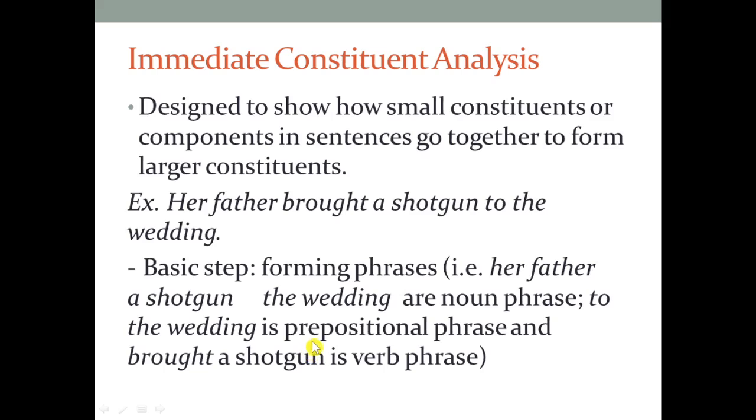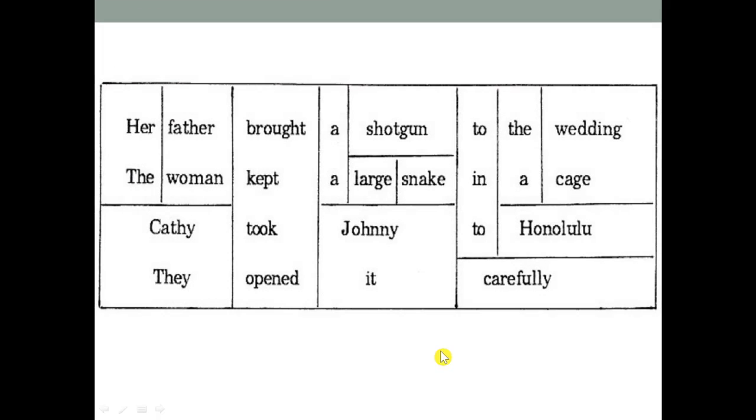"To the wedding" is a prepositional phrase. We have a preposition and "the wedding." And "brought a shotgun" can be a verb phrase. You can show such a division in terms of a table. For my given example, "Her father brought a shotgun to the wedding," in order to clarify more in terms of their grammatical function, like verb phrase, prepositional phrase, etc.